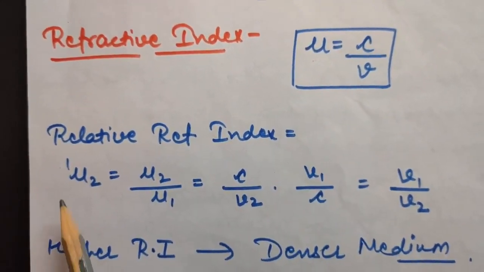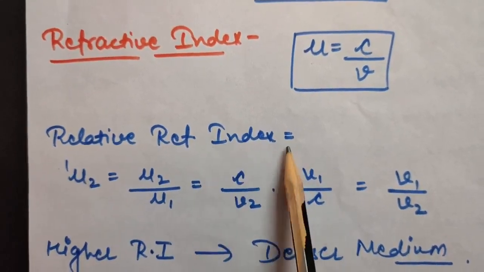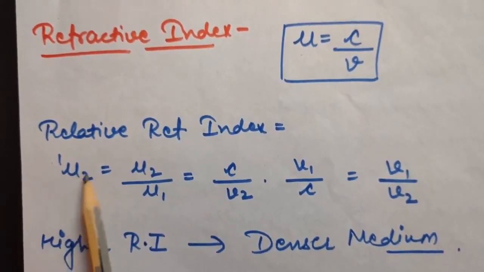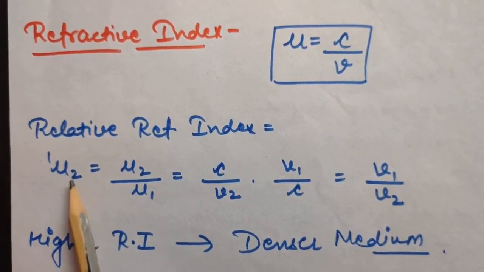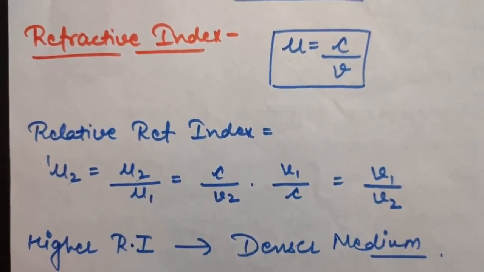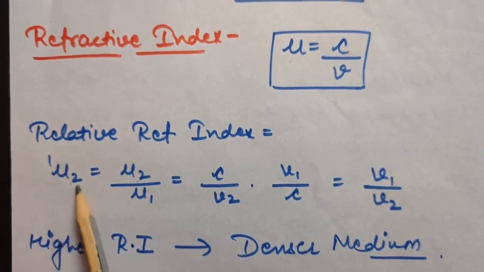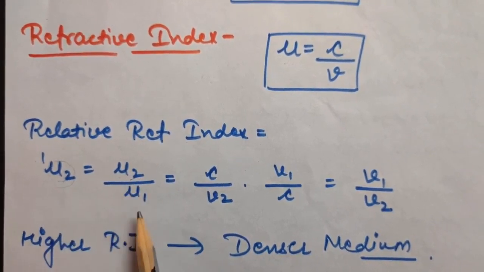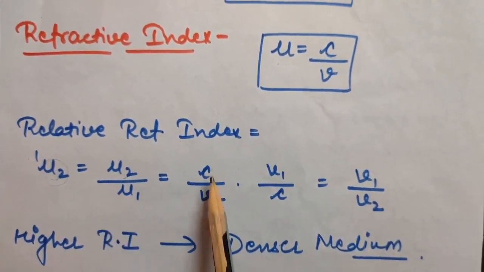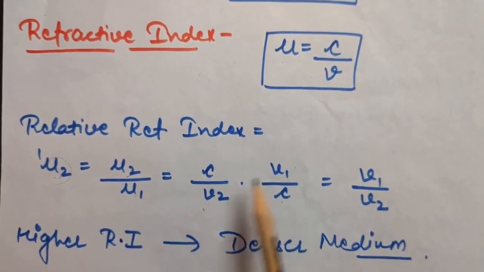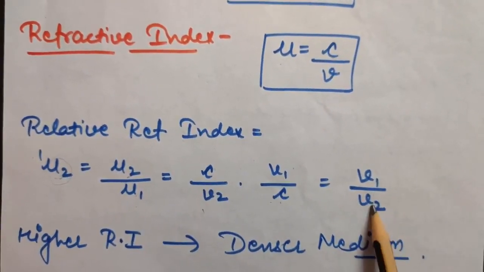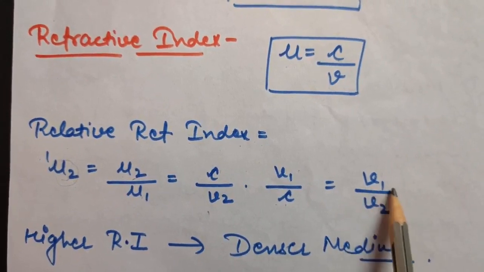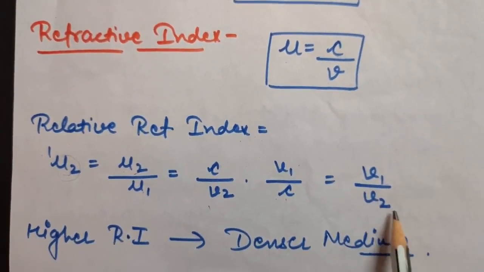Now to define a relative refractive index, that is, the refractive index of one medium with respect to another medium, we write it as 1 mu 2. This means mu 2 upon mu 1. To remember it, just keep mu 2 as it is in the numerator and mu 1 will come downward. Now if you use this formula, mu 2 will be C by V2 and mu 1 will be C by V1. So C will cancel out, and you will get V1 by V2. So relative refractive index is defined as the velocity of light in one medium to the velocity of light in the second medium.